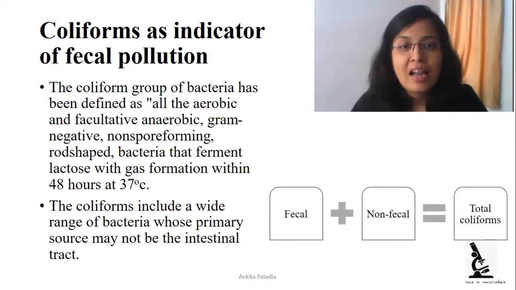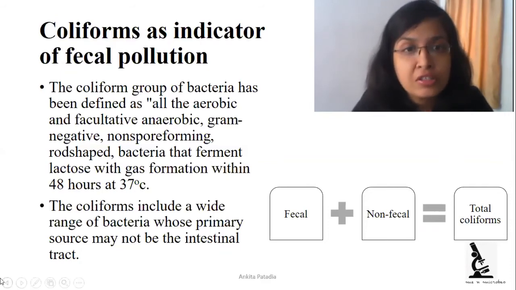So coliforms have two types of organisms, fecal coliform and non-fecal coliform. They may be from the intestine of humans or animals. They are considered fecal coliforms, and non-fecal means they are from the coliform group of bacteria but not from the feces. So what are coliforms? Coliforms are gram-negative short rods, aerobic or facultative anaerobic in nature, bacteria that can ferment lactose with gas production within 48 hours at 37 degrees centigrade. They are gram-negative short rods, meaning thin rods.